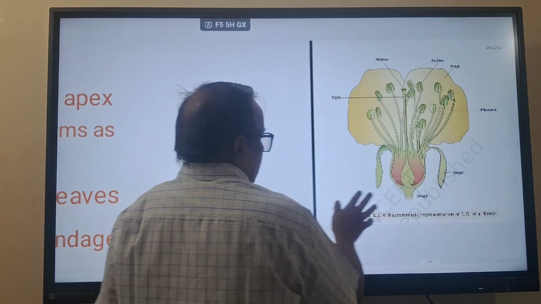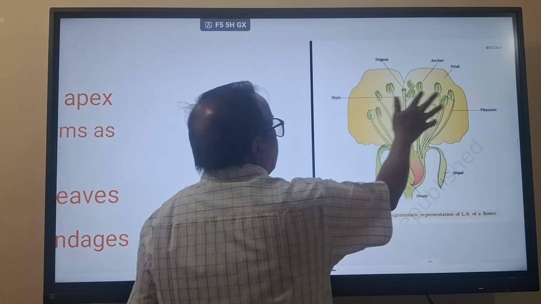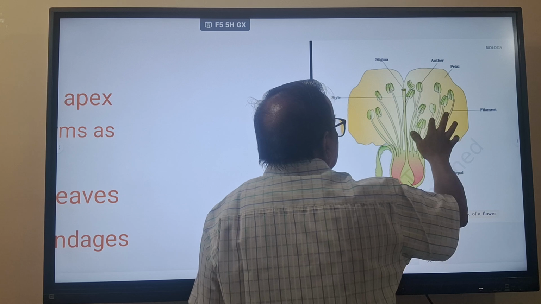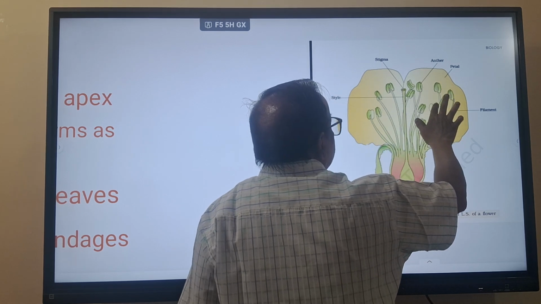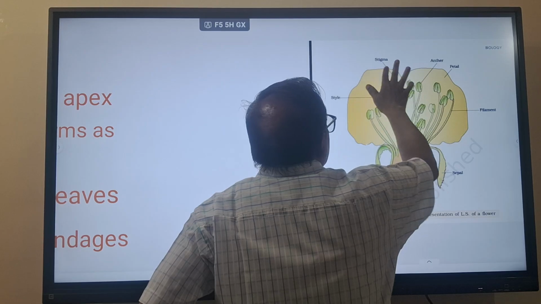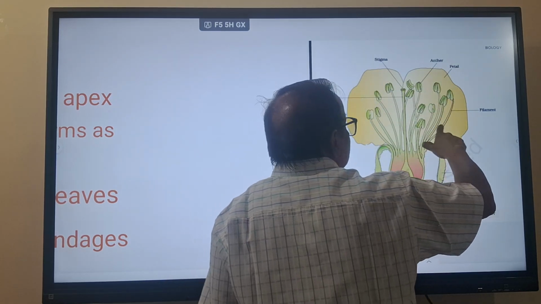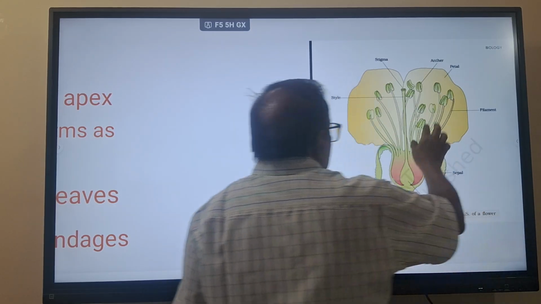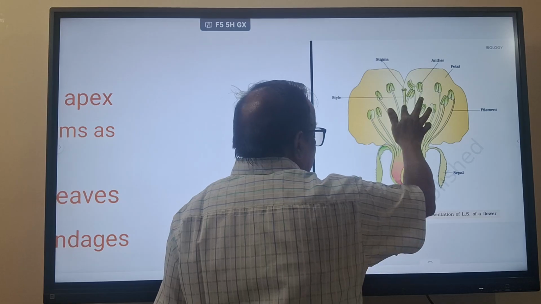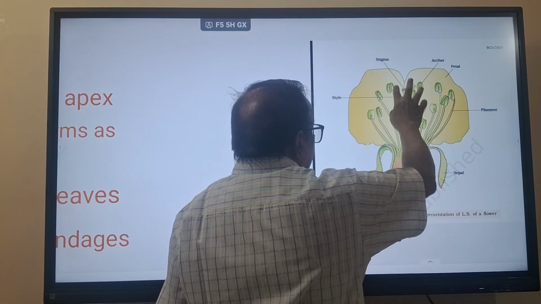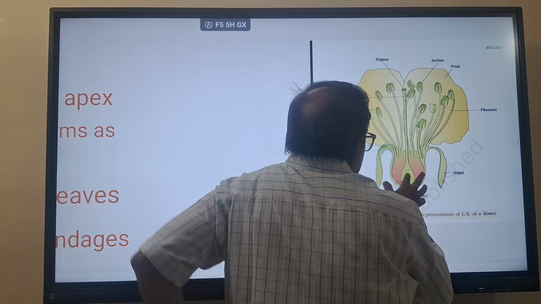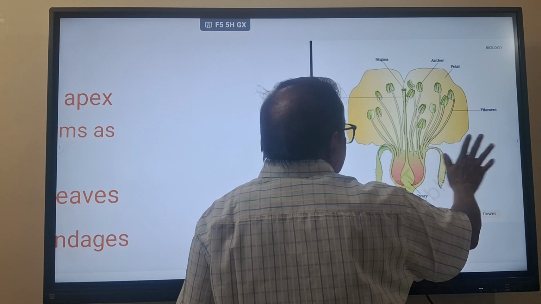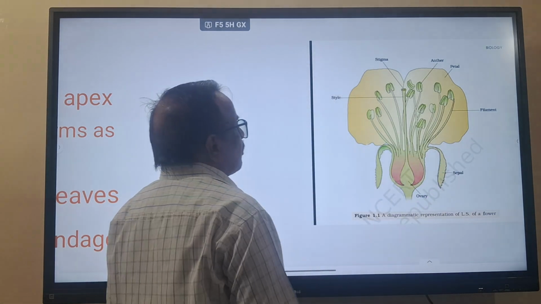You see here, these are the sepals, petals, and the first whorl is the sepals, petals are the second whorl, and the third whorl is the androecium, which contains the anthers, the stamens, and in that stamen the parts are the filament and the anther. The innermost, fourth whorl is the gynoecium, which we call the carpel. The carpel has the ovary, style and stigma. These are the things which are present in the four whorls.